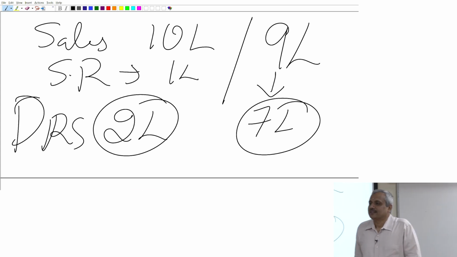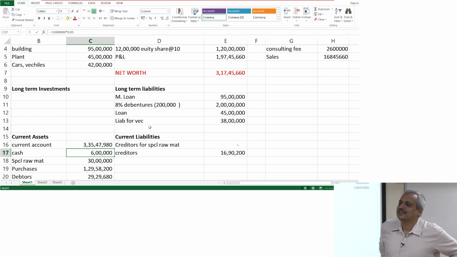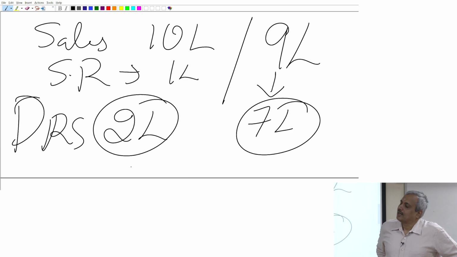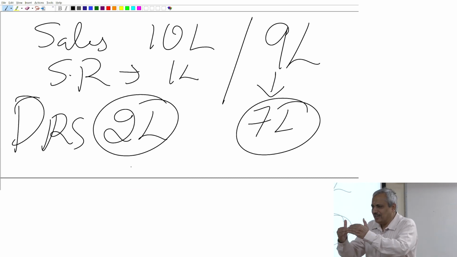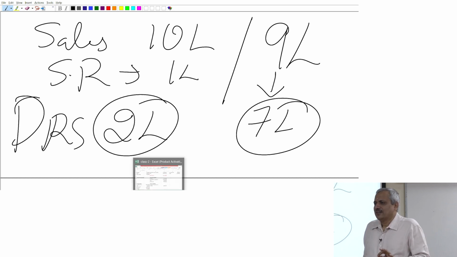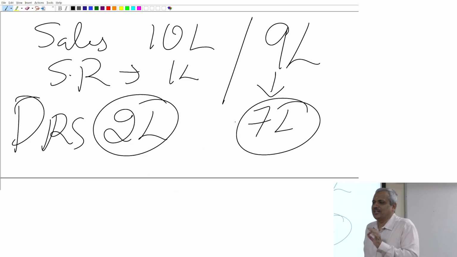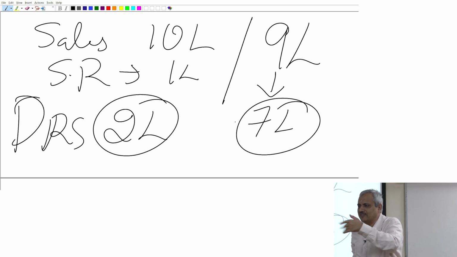Sure, sir. So the sales are 10 lakhs and the returns are like 1 lakh. So it may not come on the same day of billing. Of course, yes. Here we are looking at overall. That is why I give it as a next transaction. I didn't combine it. It's clubbed. Agreed. Let us assume 1st of January to 25th of January, you made a sale of 1,93,000 divided by 23. On 2nd of February, 10% of that sale has come back. When you record it, you will record it by the date. Here, we are just combining only for the purpose of you to understand the whole thing. Am I with you, sir?